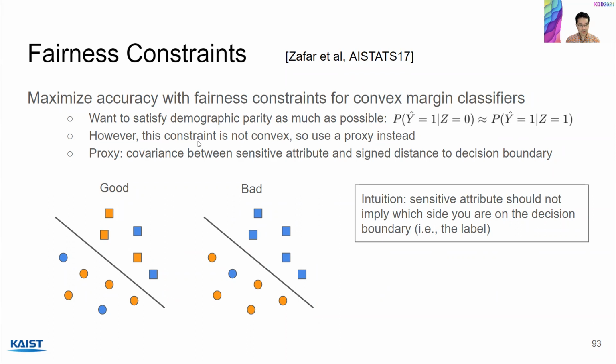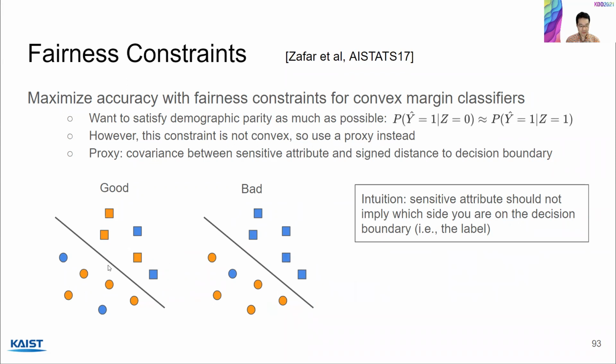However, demographic parity itself cannot be expressed as a convex constraint. So this paper uses a proxy instead. The proxy is the covariance between sensitive attributes and the signed distance to the decision boundary. And I want to give an intuition why this works, why covariance is a good signal.